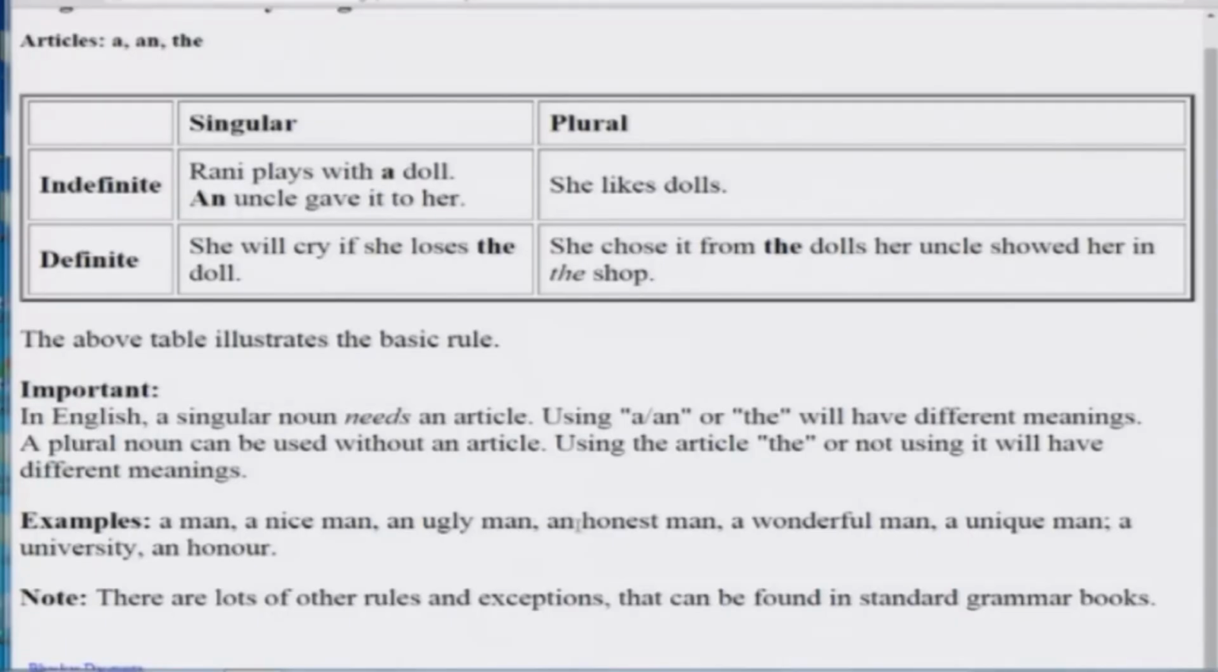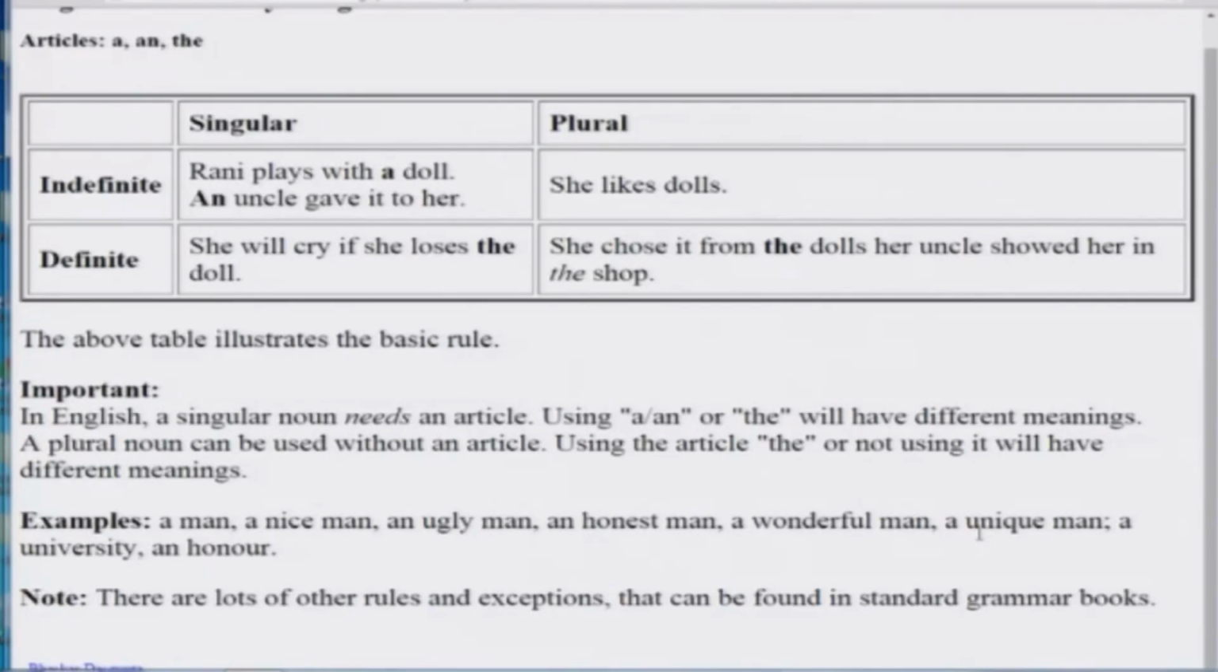An honest man. Is this a vowel? Yes. The sound is a vowel. Okay. An honest man. H is silent. So it is ruled by the sound. Okay. An honest man. A wonderful man. This is a consonant. Wonderful. Work. Okay. A unique man. A unique man. Is this a consonant? Yes, because the sound is a consonant sound.